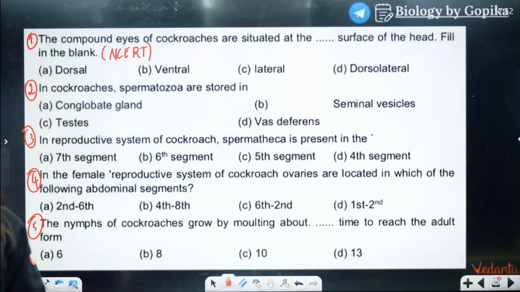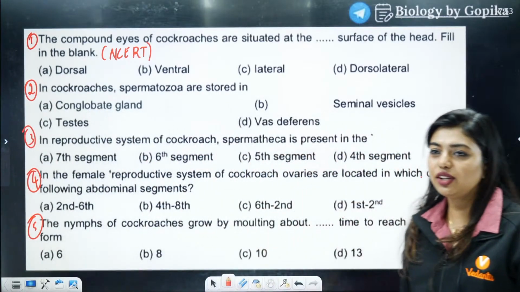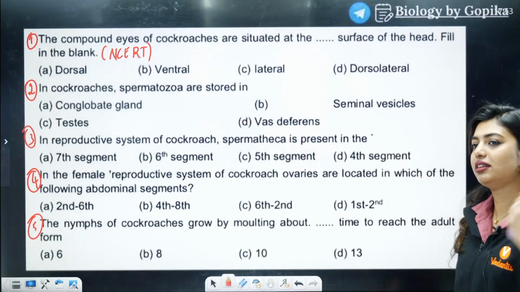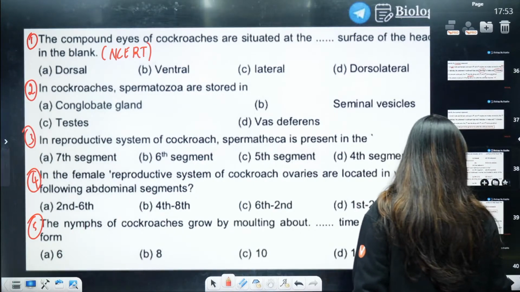Come on, quickly. Those who are answering from Google, please check your NCERT to see if it is mentioned what you're telling. If it is mentioned lateral in your NCERT, check once again. Open your NCERT, go to after the nervous system. Check below. Lateral word is given, dorsal word is given, what word is given? I know what you people will Google. That's why I'm telling you in advance. Let's keep a hold of that. I don't want you people to see the answer.